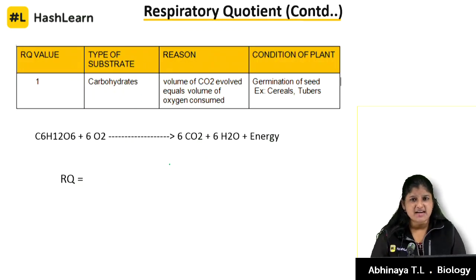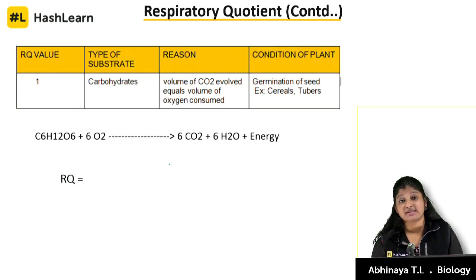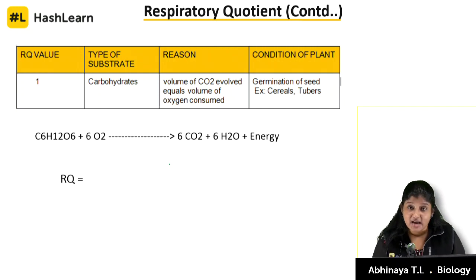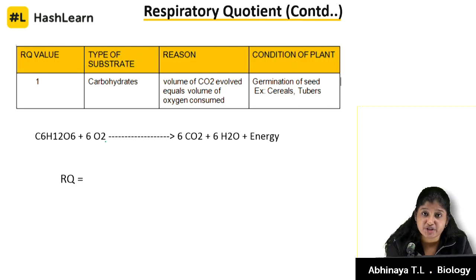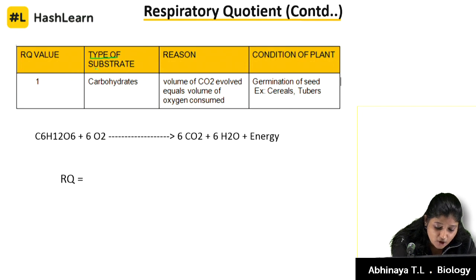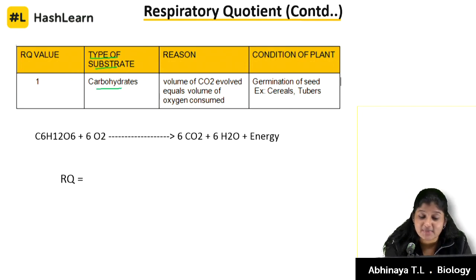So, I have just made a small table out here so that it will help you understand in what condition, what respiratory substrates are oxidized and why the values are 1, more than 1, or less than 1. Actually, I have given the reason also. As you note the table which I have put here, the type of substrate I am talking about here is carbohydrates. I told you the RQ value is 1.